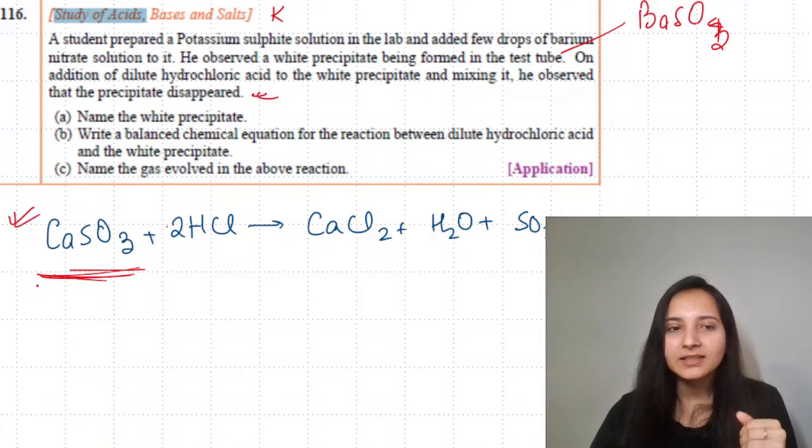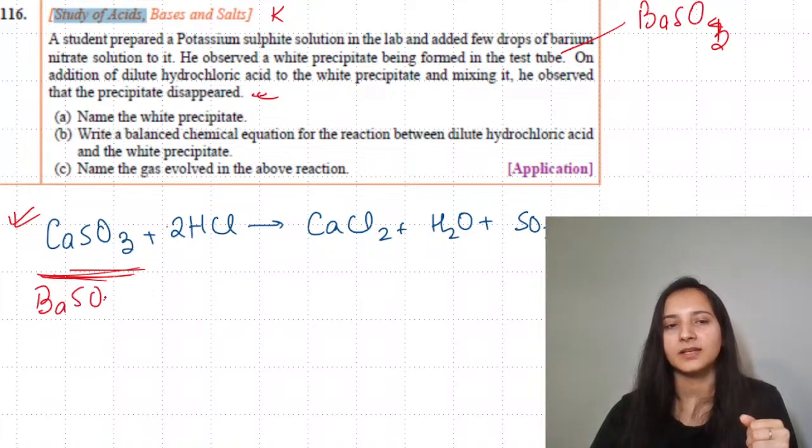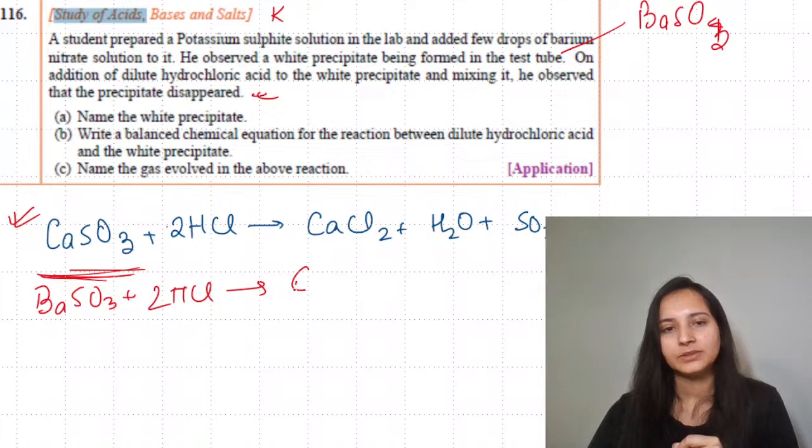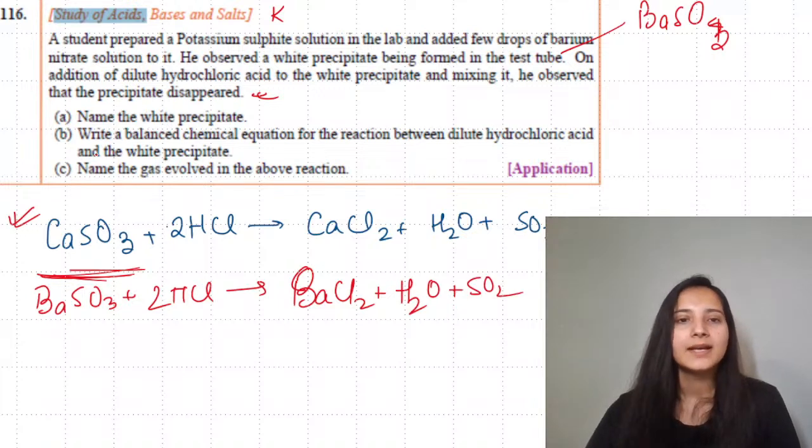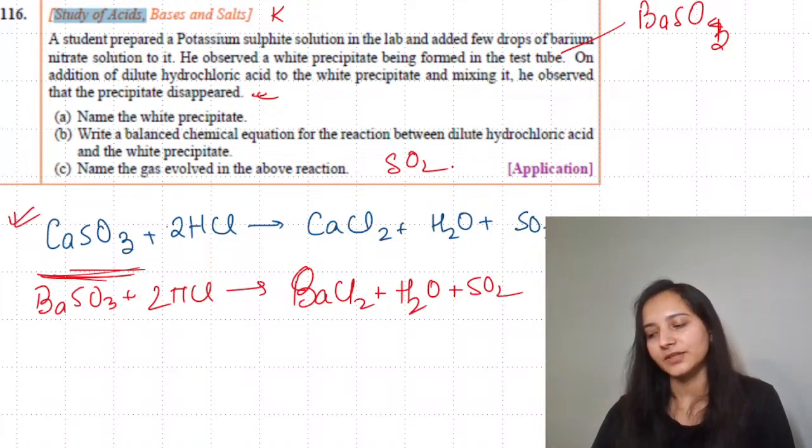And when you have to write the equation, you will just convert it to barium. So this is what will be the answer. You will be getting barium chloride, which is soluble in water. Along with water, you will be getting SO2. Next is name the gas evolved in the above reaction. So the gas evolved is going to be sulfur dioxide.